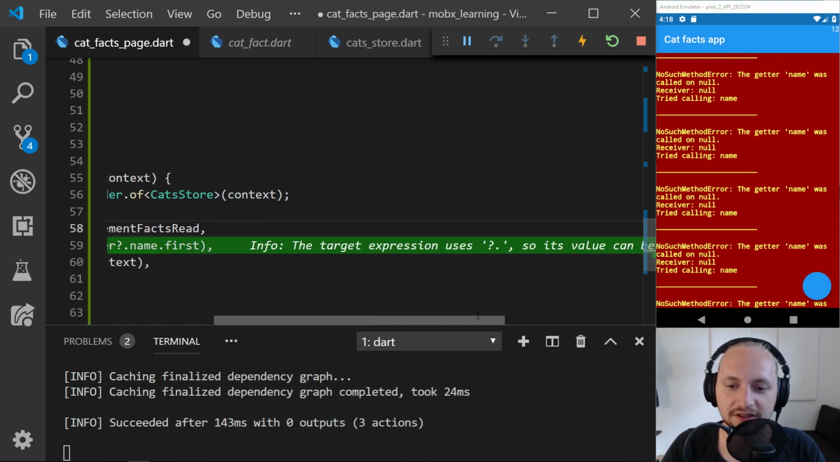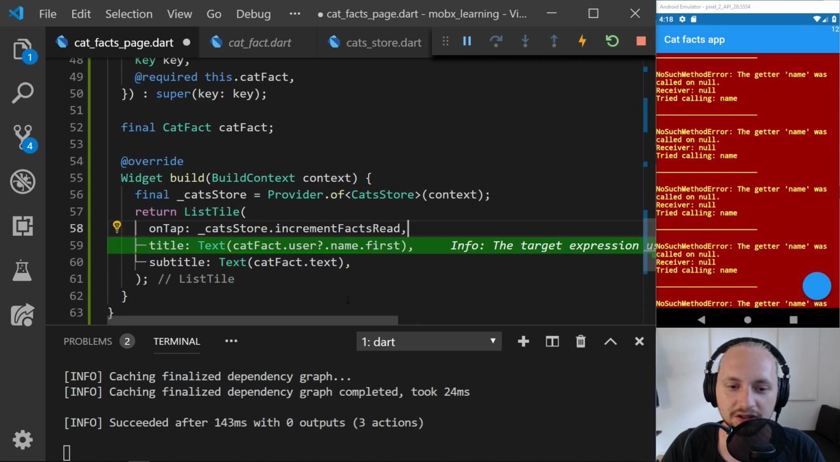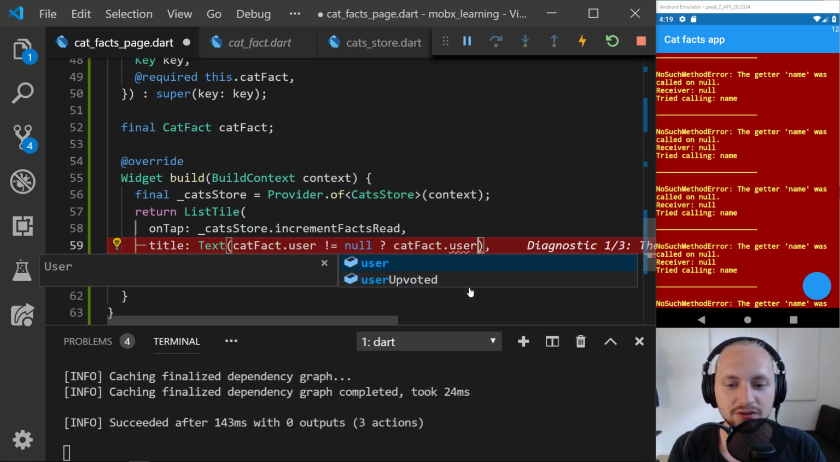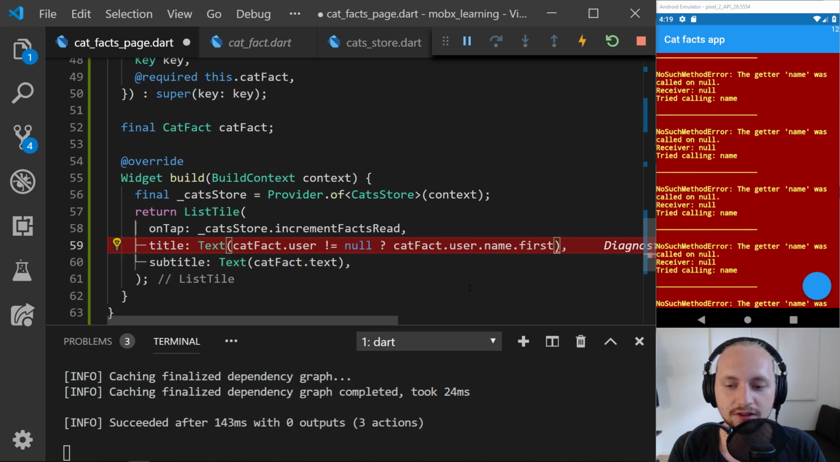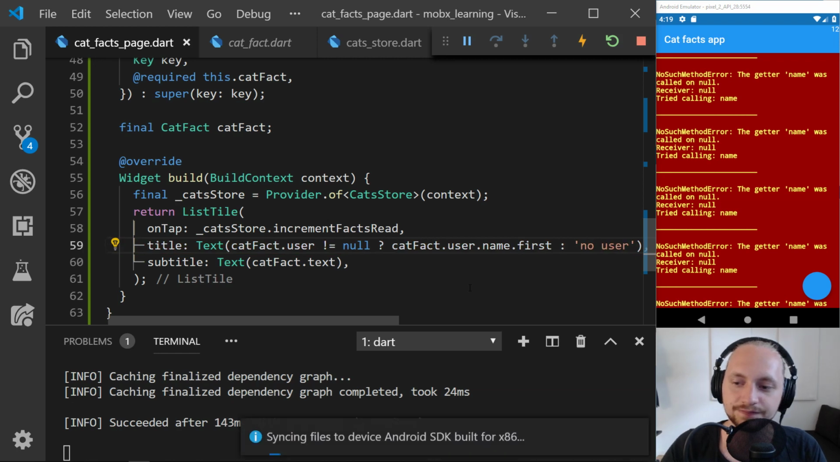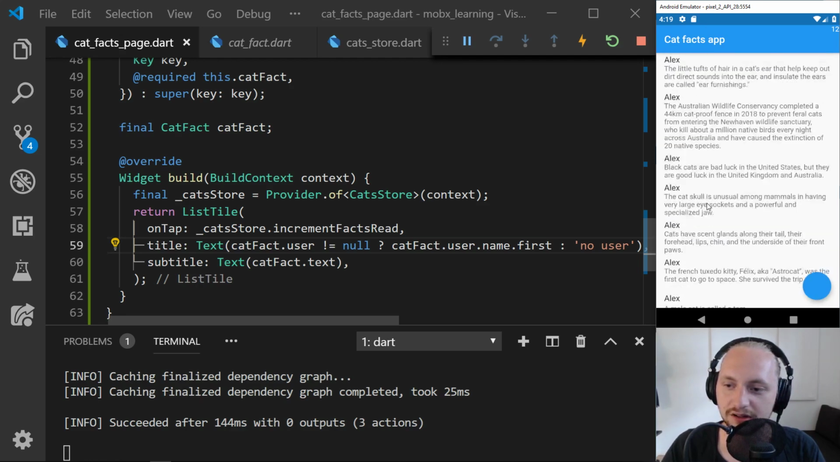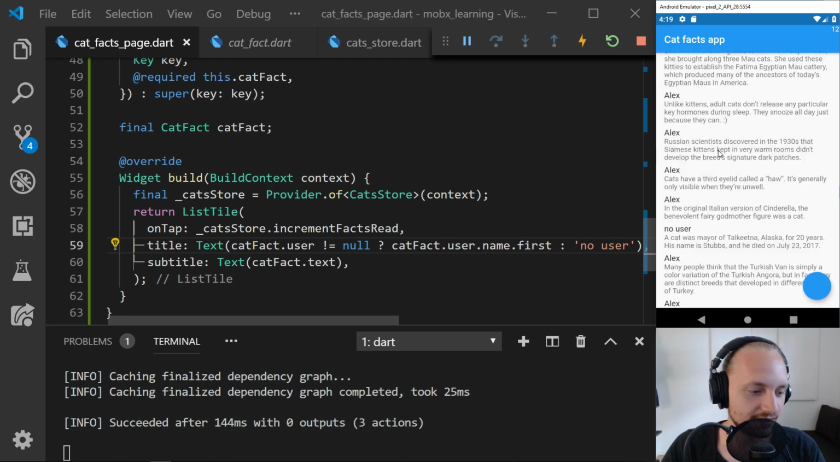The target expression uses, so its value can be null. Let's do it like this instead. If the catfacts.user is not equal to null, we are going to display the catfacts.user.name.first, or else we are going to display no user. That should probably solve the error we had, which it did.